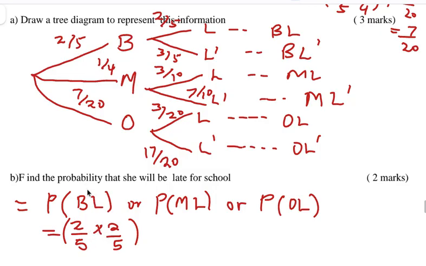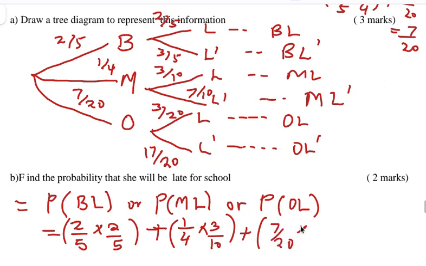The "and" is represented by times, and "or" is addition. So when you see "or", it's addition. Matatu and be late is a quarter times 3/10. Or plus other means of transport, 7 out of 20 and be late, times 3 out of 20. So 7 out of 20 times 3 out of 20.